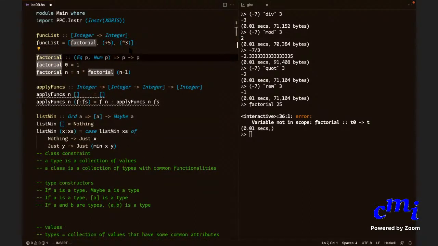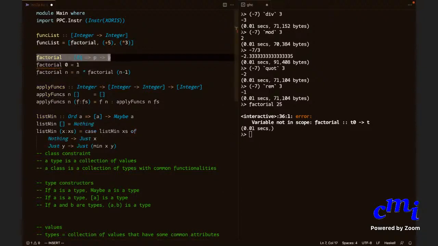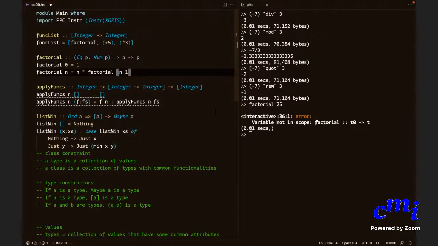See here, you already provided P satisfies. Why do you need equality for this? We're never doing any equality. But it's okay. They are saying it, so let's do it. Either 0 or non-zero. That's why you would need an equality. Okay. That's factorial. And let's reload this. Save this first.